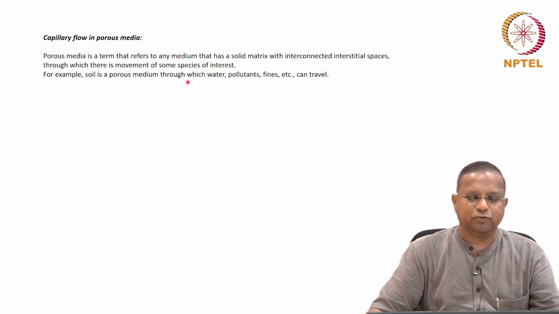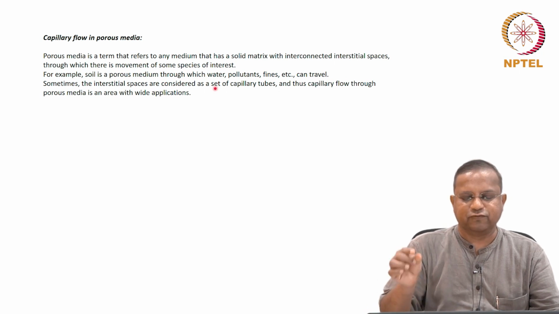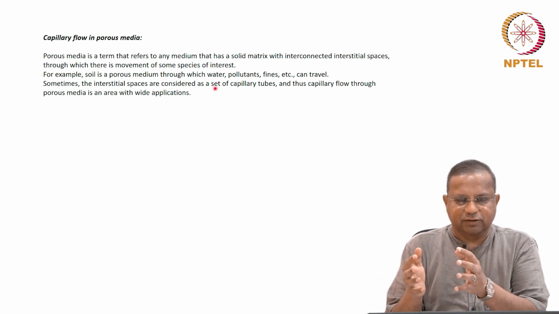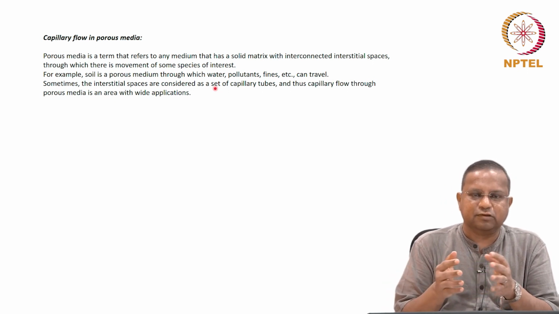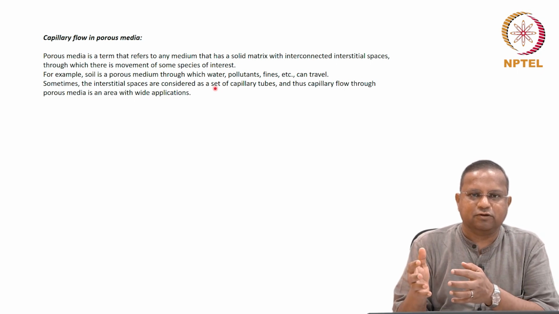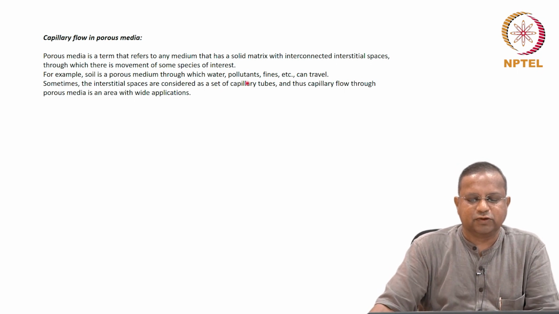For example, soil is a porous medium through which water, pollutants and fines, etc. can travel, and it is an example of capillary flow through porous medium. Sometimes the interstitial spaces are considered as a set of capillary tubes. We hypothesize the interconnected interstitial spaces to be represented by a set of capillary tubes in parallel. That's typically how we view the situation. We model it as a set of capillary tubes, and thus capillary flow through the porous media is an area with wide applications.